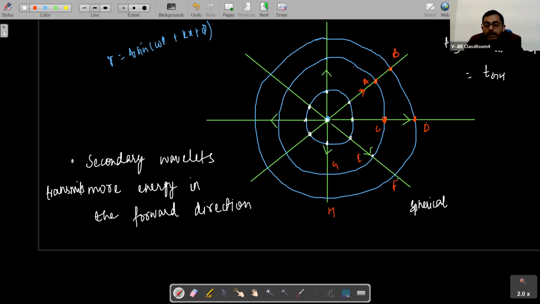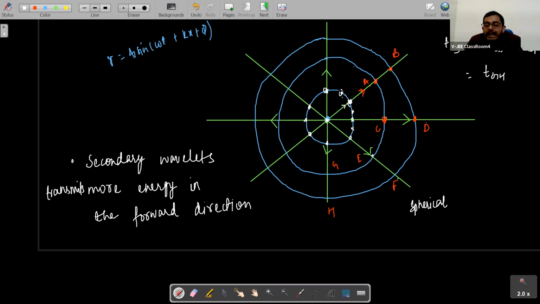Every point, like say this is the source, and it is propagating energy in the forward direction. This line we have made is the direction of propagation of wave. And what is wave? Wave is energy. So this is the direction of propagation of energy. Every point on the wavefront, like this point, this point, this point, all these points act as secondary wavelets.